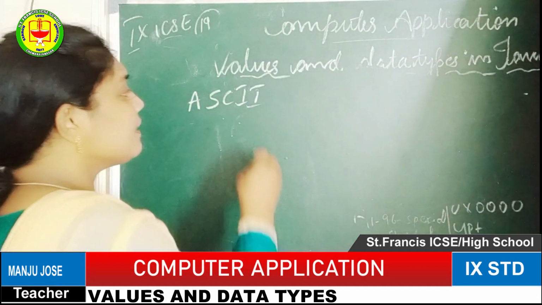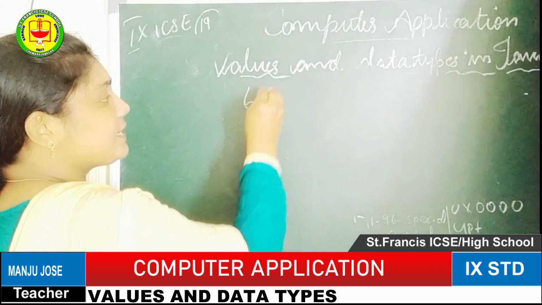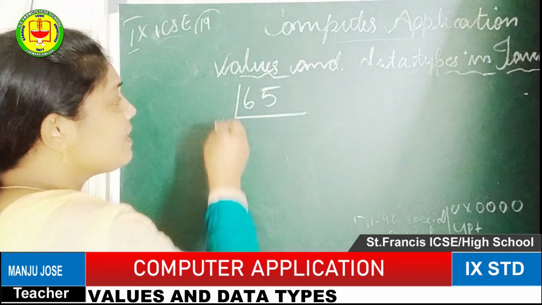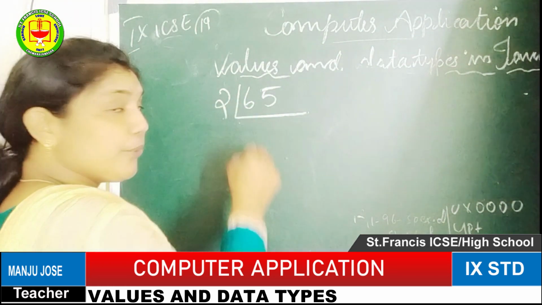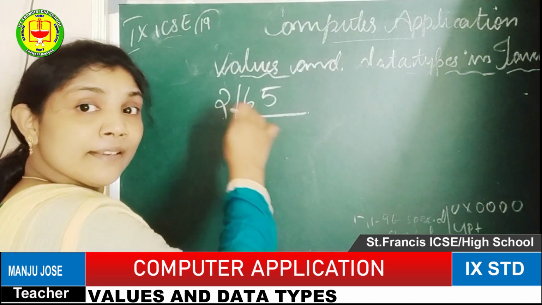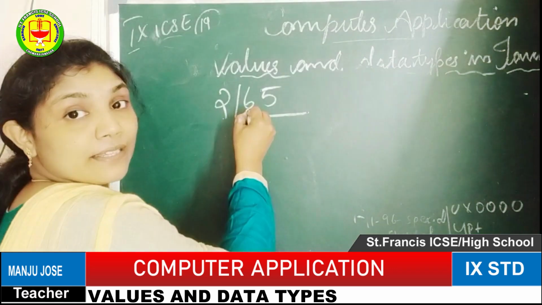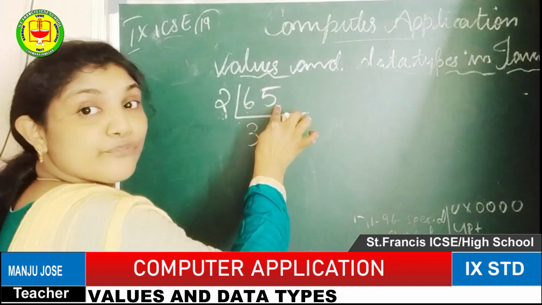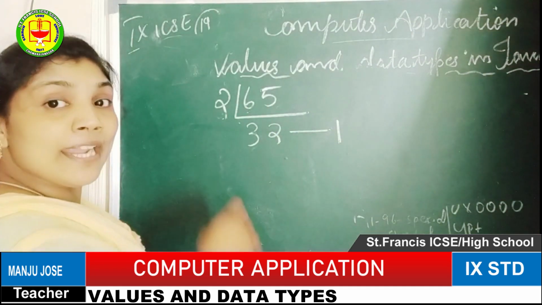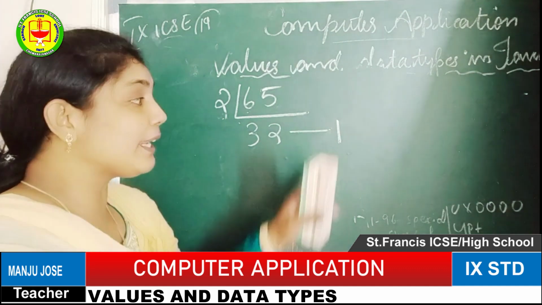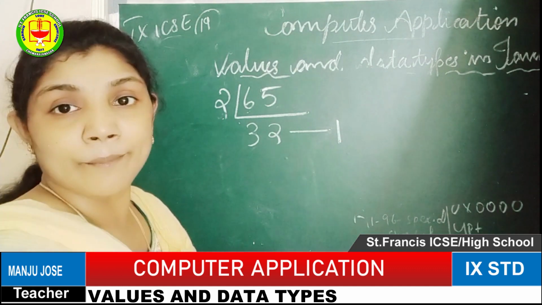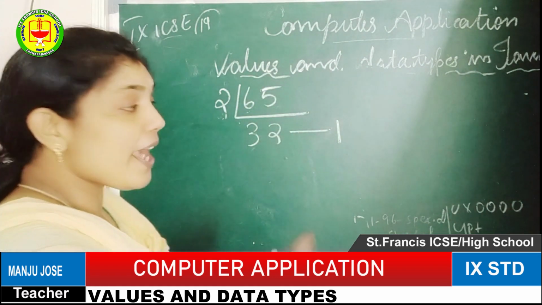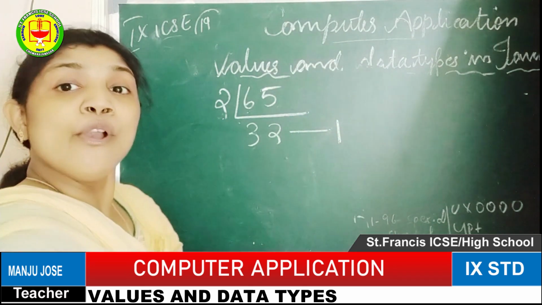If it is 65, you have to write 65. After typing the 65, it is a division operation, divided by 2. You have to use the 2 and divide. The first digit to consider is 6. How many times will 2 go? It's 3. 3 2s are 6. The remainder will be... 2 2s are 4, the remainder will be 1. While doing the division, we always get a remainder of either 0 or 1, because in this calculation our answer is the remainder. So either 0 or 1 only we are getting. It's a decimal to binary conversion.